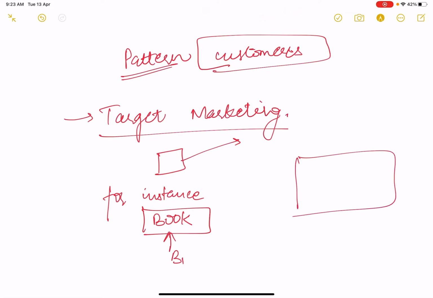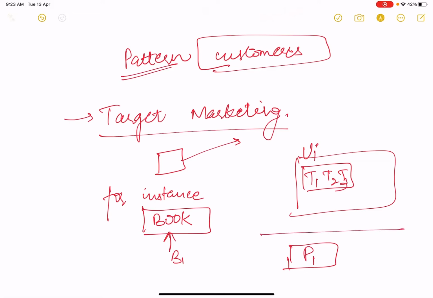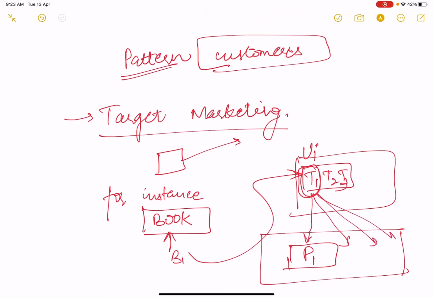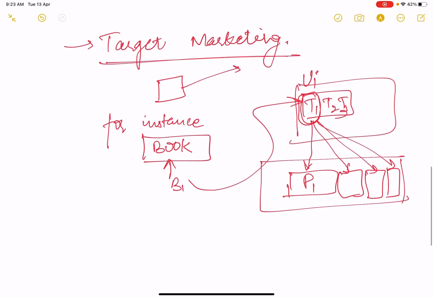Now there is one university, U1, and there are some teachers in it, T1, T2, T3. Instead of picking up some person randomly from the market, I will go and sell this product to teacher T1, so that this teacher can recommend the book to many other people whom that teacher is teaching. This is called target marketing.